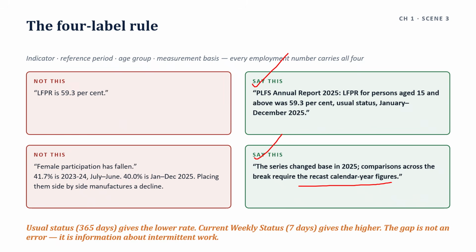And the third one, usual status flatters. A person employed for 30 days in a year counts as employed. Report current weekly status alongside as a standard, not as a secondary table. Comes to the fourth one, the series break needs a published bridge. The recasting exists. The concordance is not prominent enough to stop misuse.